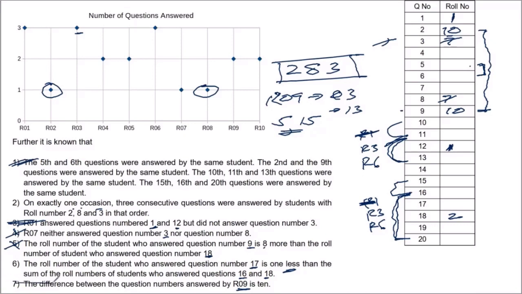Now we have finished 7, we have finished 5. Now we have statement number 2. On exactly one occasion, 3 consecutive questions were answered by students with roll number 2, 8 and 3. We now know where is 2, 8 and 3. So we know the order. It should be 2, then 8 and 3. So we know question number 20 also. Question number 20 basically also is answered by the same person who answered 15 and 16. So this is roll number 3, which means this is roll number 6. This is roll number 6.